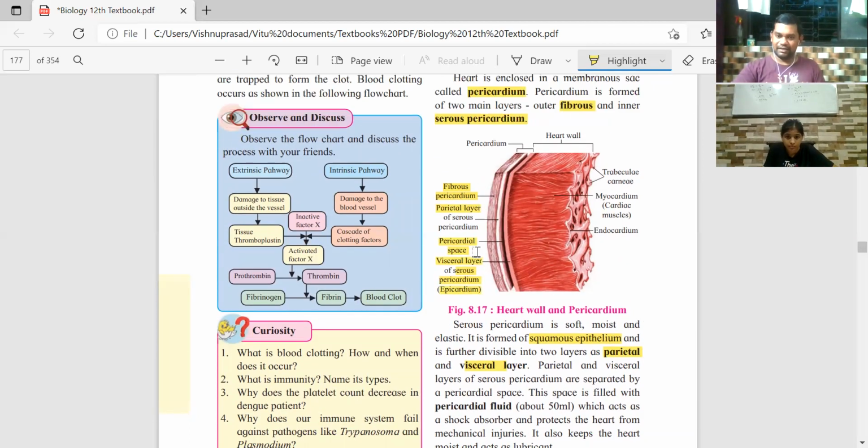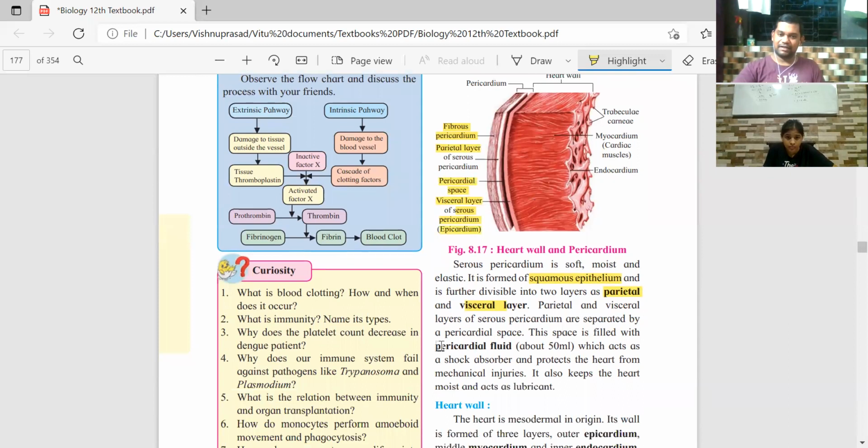The space between parietal and visceral is called the pericardial space, and inside it is the pericardial fluid. Around 50 ml of fluid is present overall in the heart. The fluid also gives protection because it acts like a shock absorber.